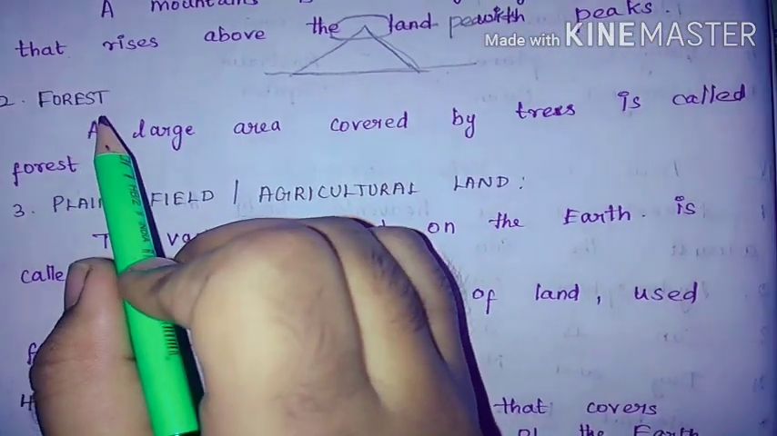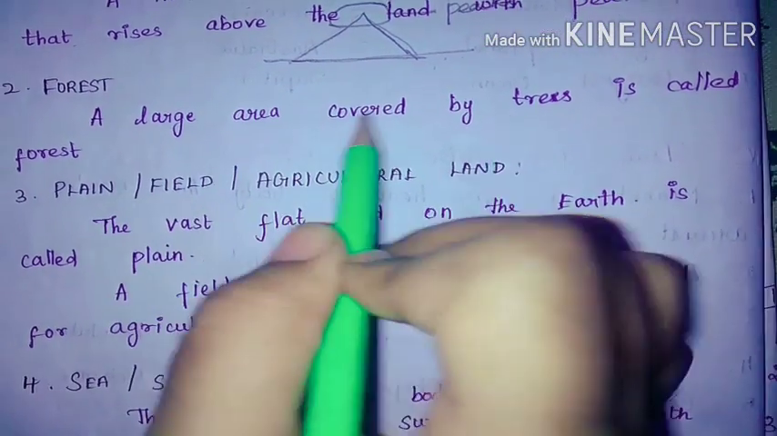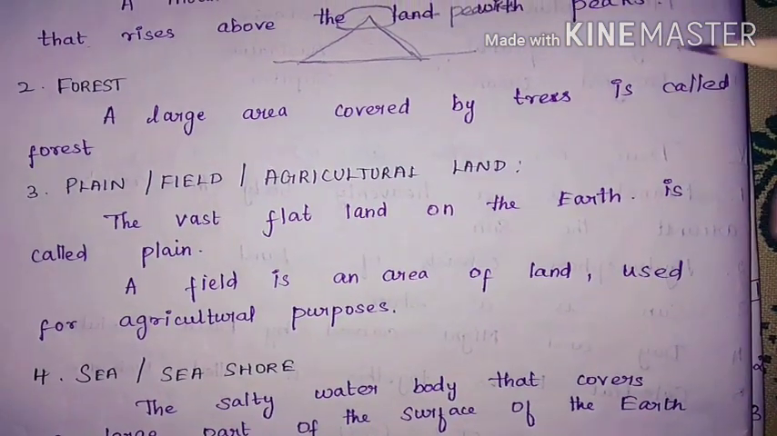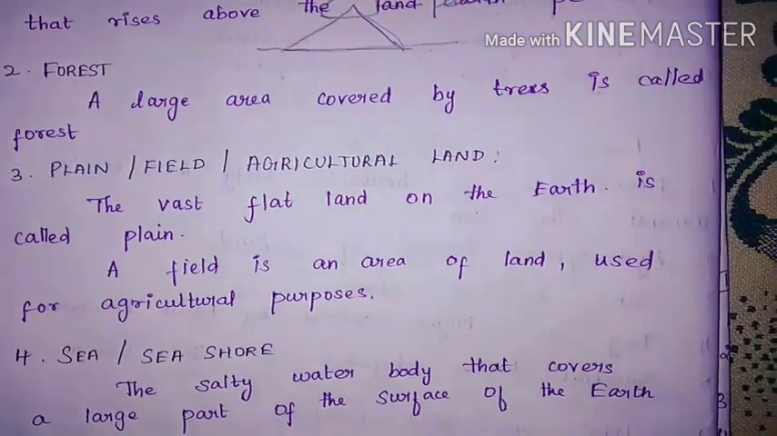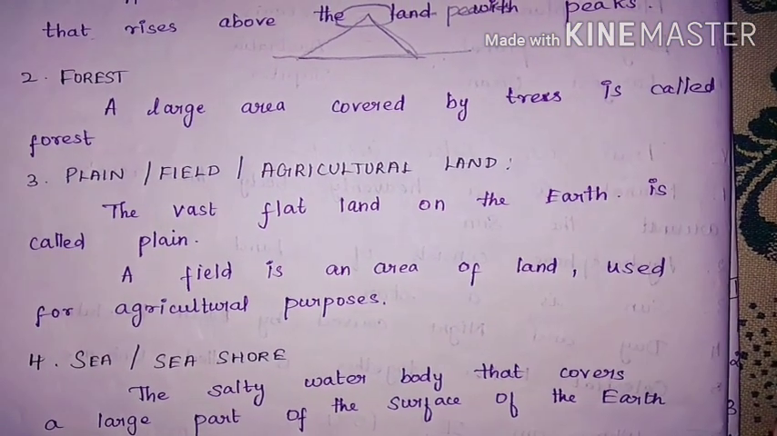Second, forest. A large area covered by trees is called forest. So in forest there will be a large number of trees.